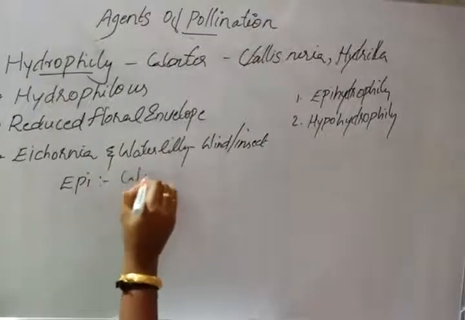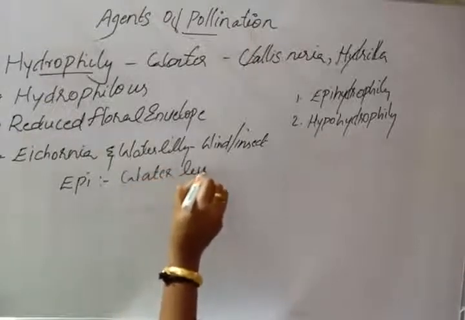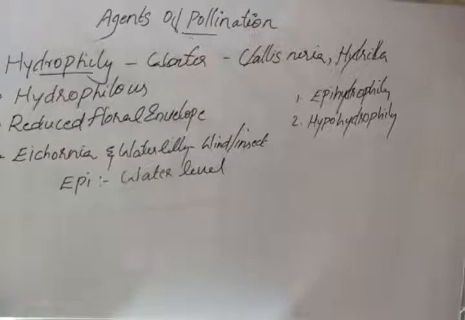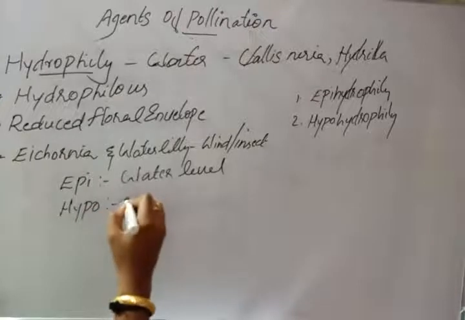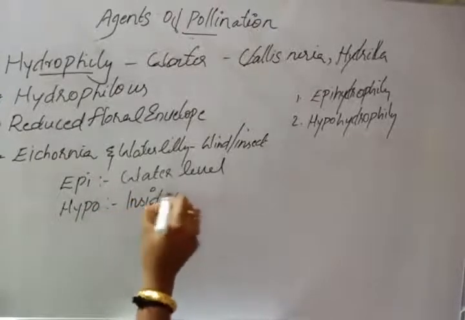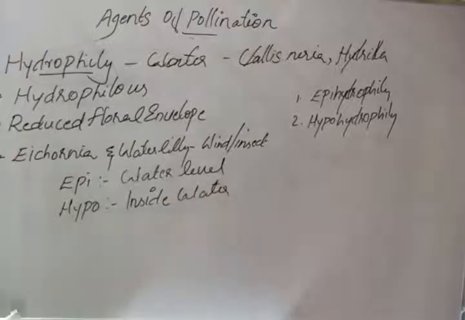Pollination occurring at the water level is epihydrophily. Then what about hypohydrophily? The pollination occurs inside the water. Hypohydrophily means the pollination occurs inside the water. So hydrophily means the pollination which takes place by water, and if the pollination is done on the surface of the water, it is called epihydrophily, whereas the pollination which takes place under the water, that is inside the water, is called hypohydrophily.